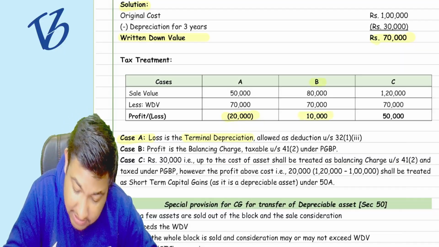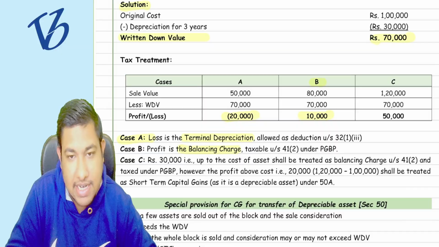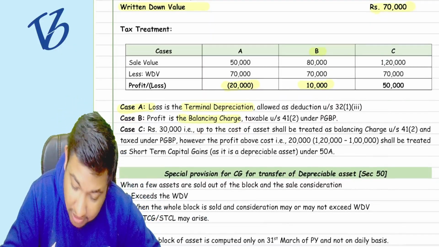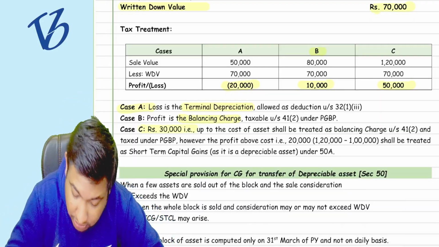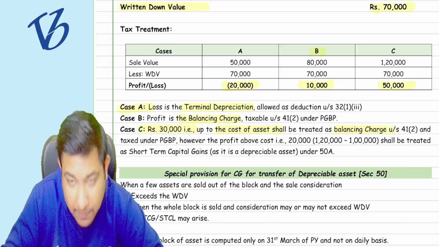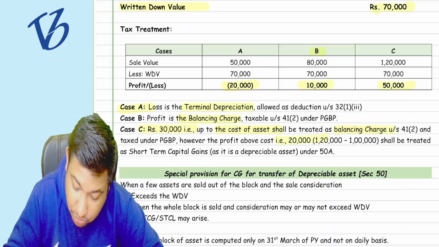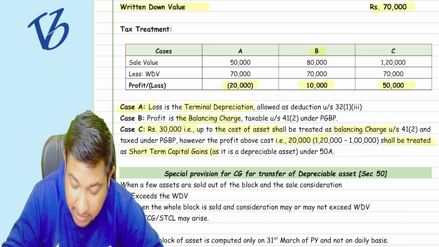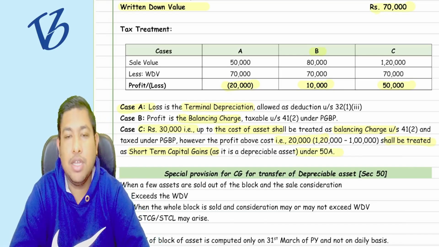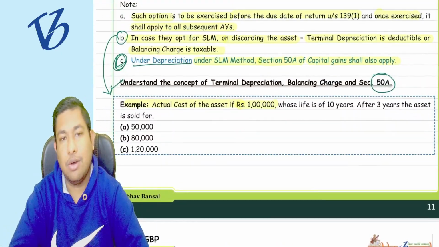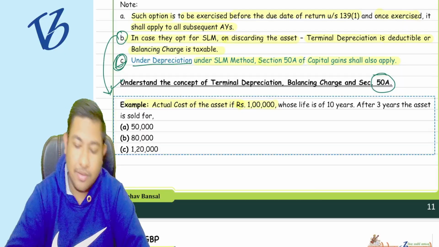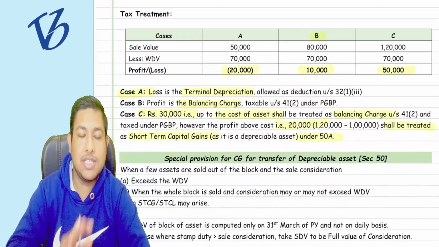Case B, this 10,000 rupees is going to be the balancing charge, which is taxable. Case C, which is 50,000 rupees, we have to bifurcate. 30,000 rupees up to the cost of the asset is going to be the balancing charge, and the balance 20,000 rupees shall be treated as short term capital gain under section 50A. Is this particular example very much clear to you now? Very easily with the logic, clear or not?